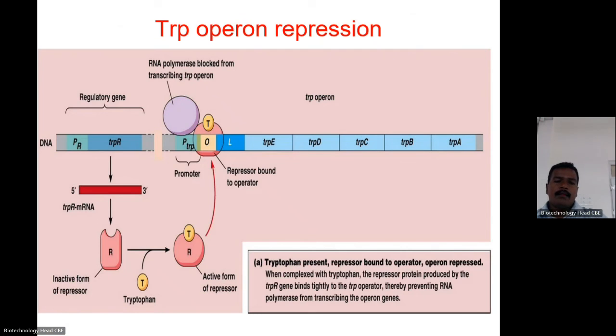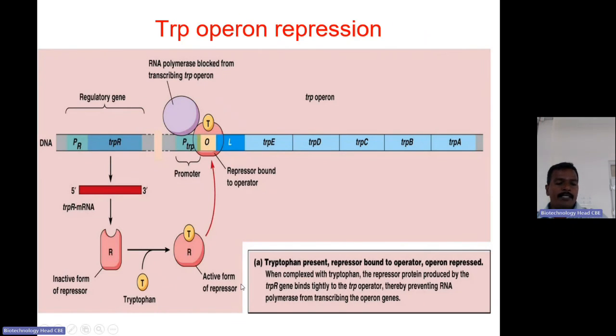When tryptophan is enough in the system, there is no need for further tryptophan, then the operon should be shut off. In this case, excess tryptophan, when it is more than the normal amount, will bind to the inactive repressor protein or regulatory protein.